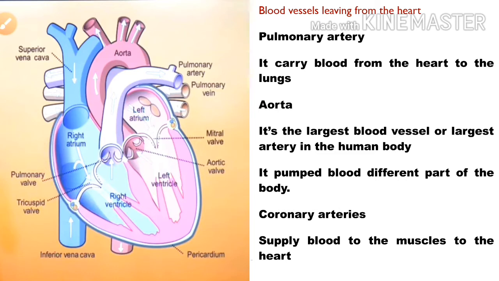The pulmonary artery carries blood from the heart to the lungs, the aorta is the largest artery in the human body, and the coronary arteries supply blood to the muscles of the heart.